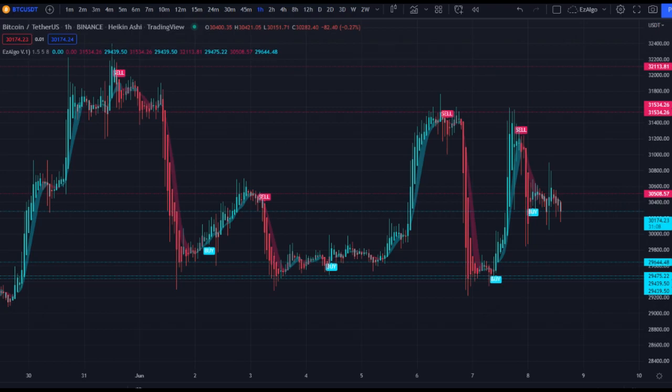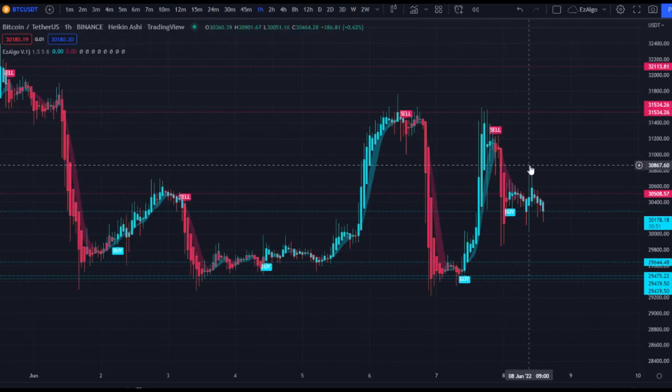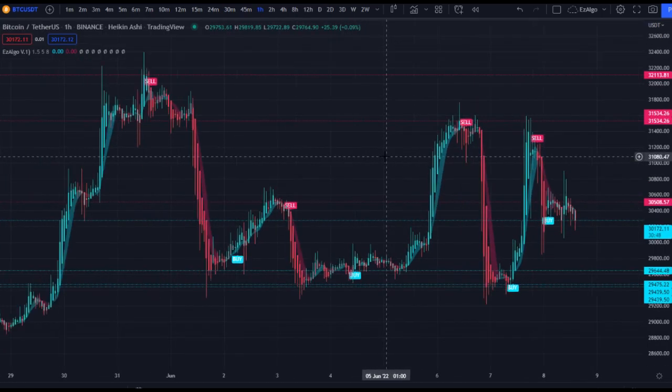EzAlgo has been absolutely crushing the Bitcoin 1 hour time frame. And if you've watched my previous videos, you know that we called this drop right here with this sell signal. And we timed the bottom perfectly with this buy signal. And where did price go? Right to the level that we expected. And what happened after that? Easy rejection, okay? Exactly how we called it, right? So if you have been watching my previous videos and you have EzAlgo for yourself, then you would have been in amazing profits right now.